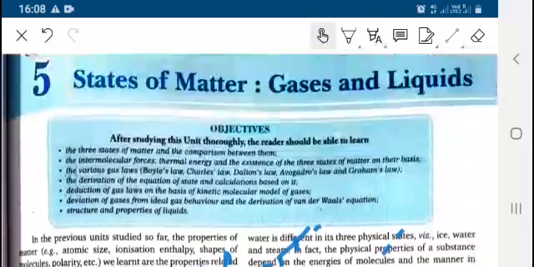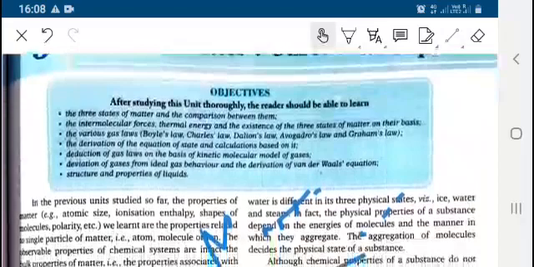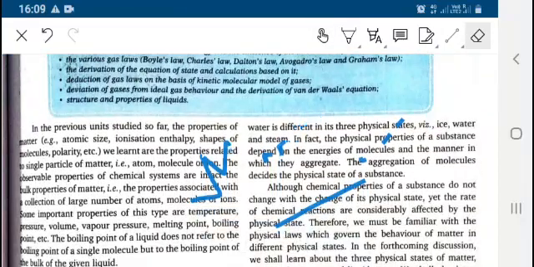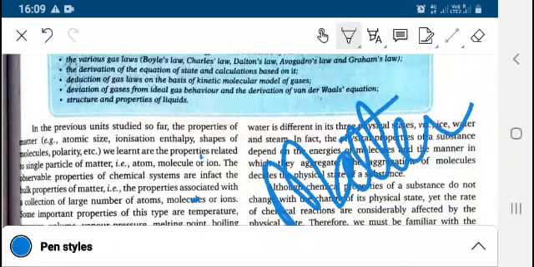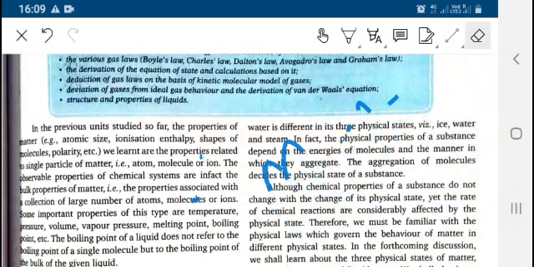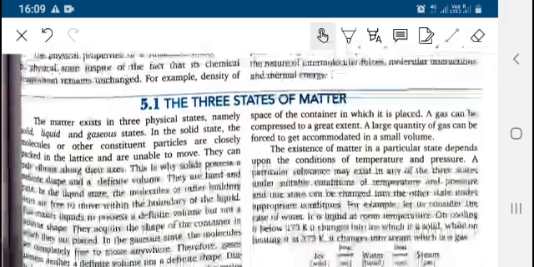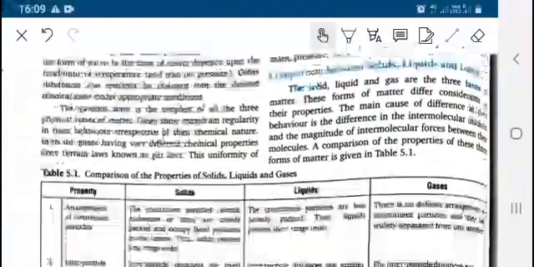So hello everyone. Today's topic is states of matter, gases and liquid. In this chapter, before learning about the chapter, we need to know what is a matter. So anything which occupies space and has mass is known as matter. In this chapter, there are three states of matter. We know that is solid, liquid and gas.